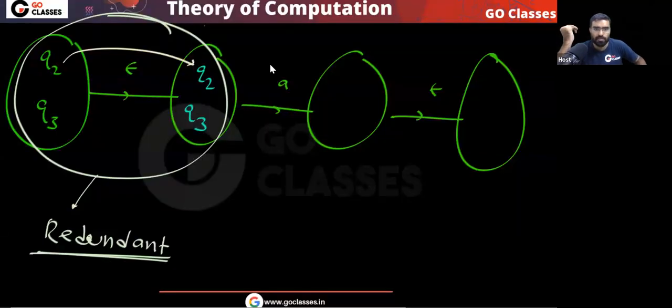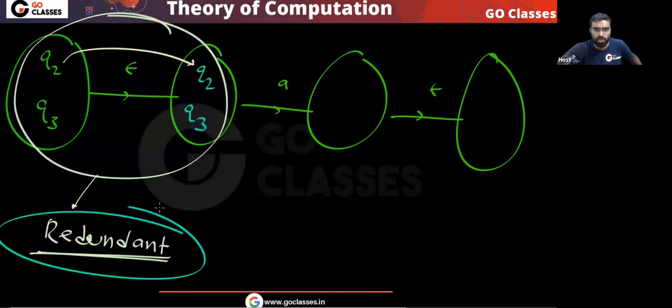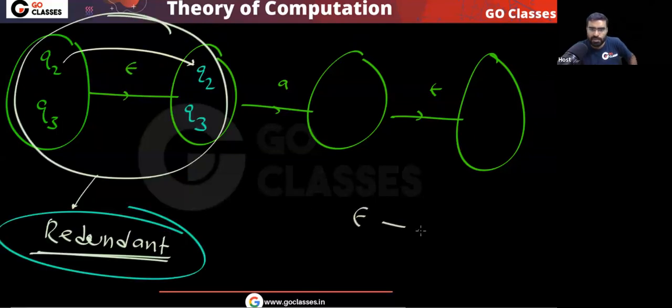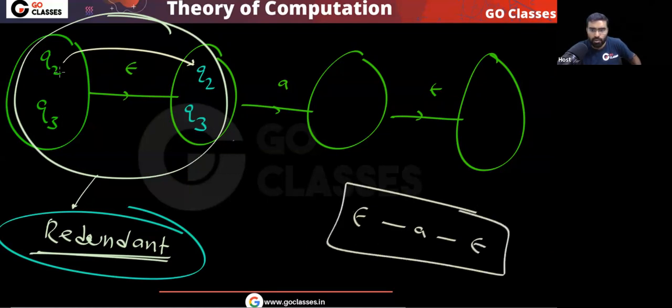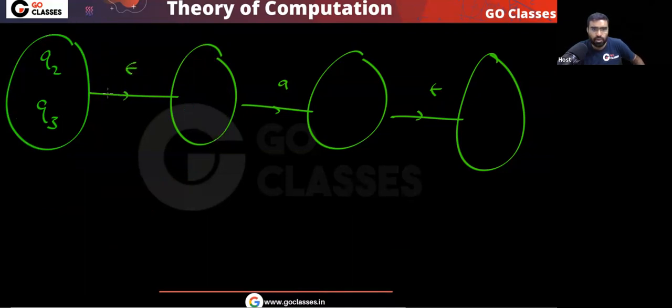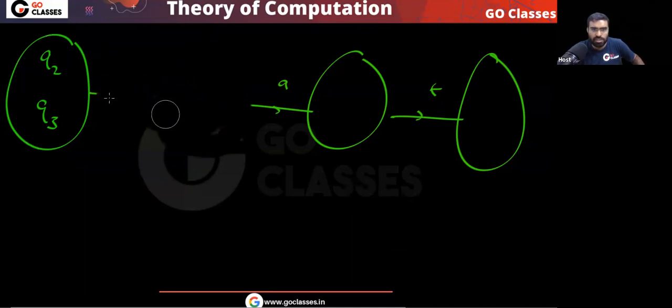So you can notice, I told you this first step is redundant. Remember this point: you don't have to do this epsilon A epsilon. You can directly do A epsilon, because this will be redundant.